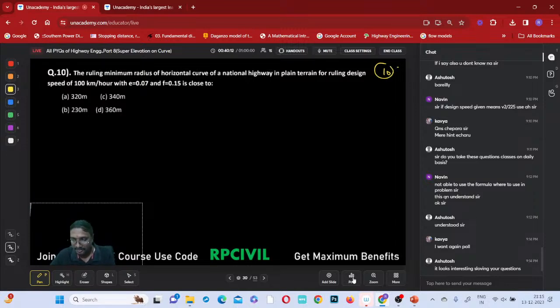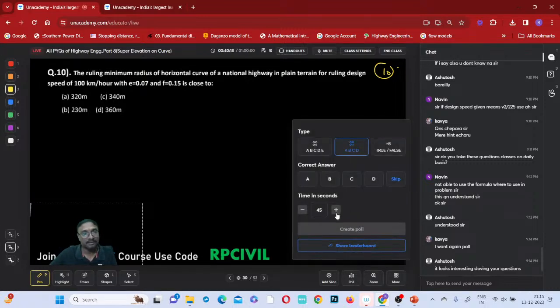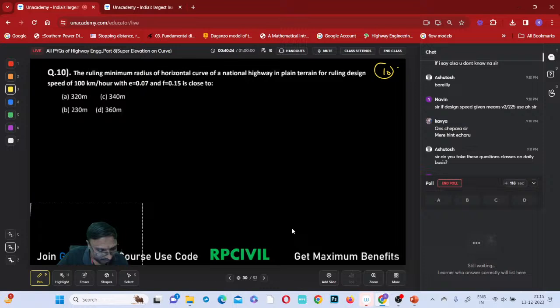Right. So this is actually a KPTCL question. But in case of flatter curve, you have camber on both sides. Flatter curve, what happens? You can say very flat curve.